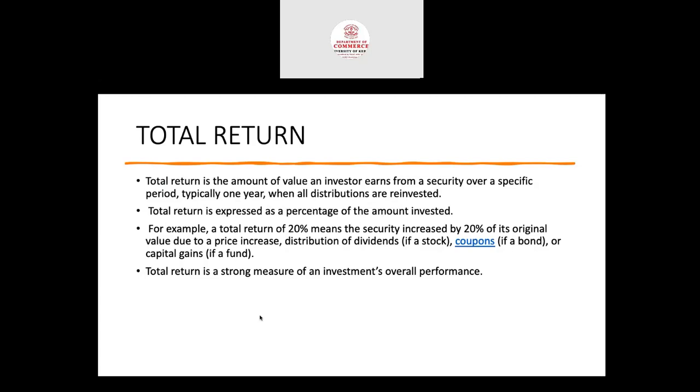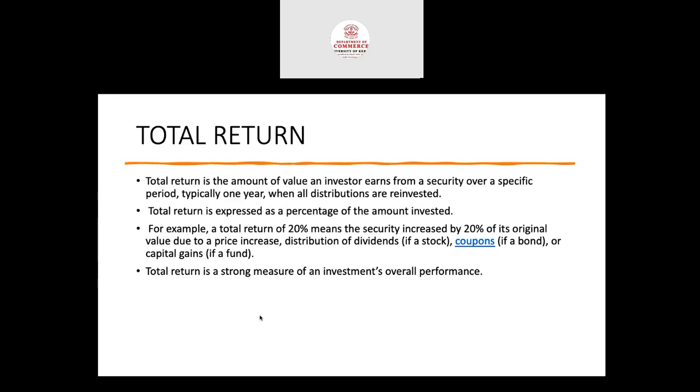So total return is expressed as a percentage of the amount invested. For example, a total return of 20% means the security increased by 20% of its original value due to price increase. Means the return may be the sum total of the capital appreciation plus the dividends plus the coupon. Coupon means the interest rate of the bonds, plus the capital gain if a fund.